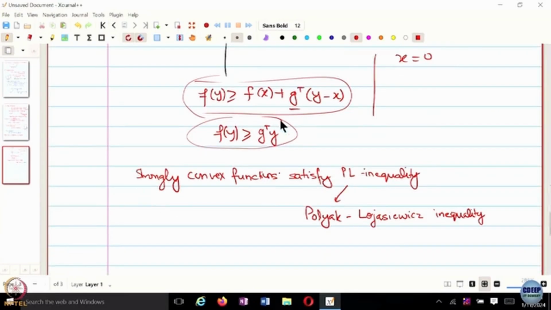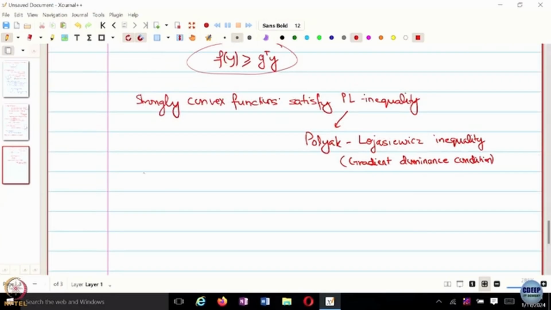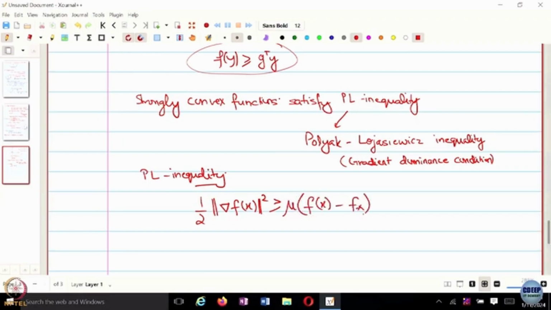So, this condition is also called gradient dominance condition. And this PL inequality is given by, where f star is the optimal value of the function.